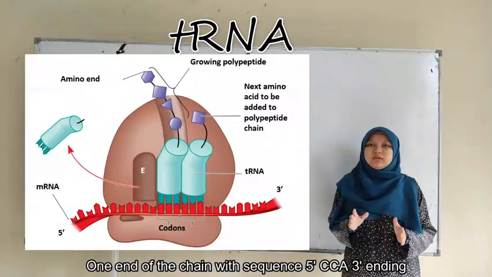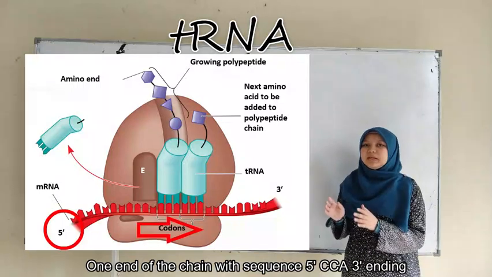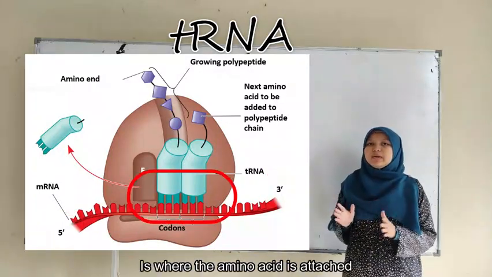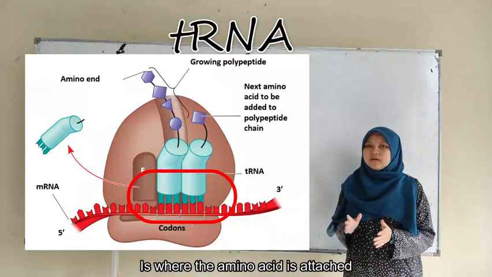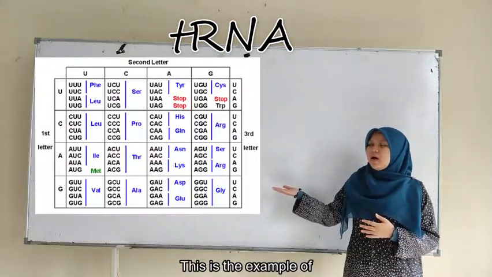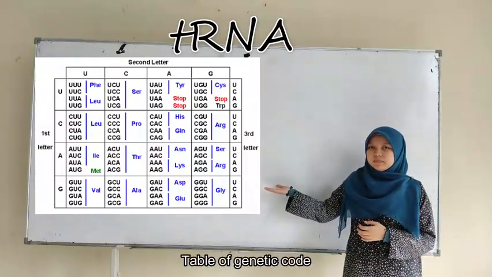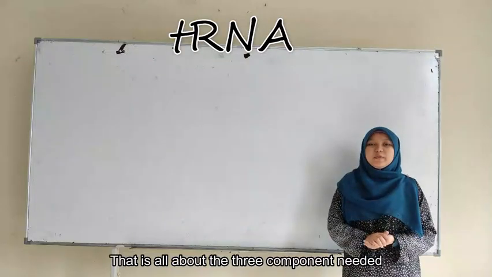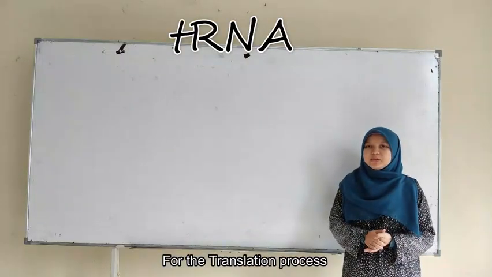One end of the chain with the base sequence 5' CCA 3' ending is where the amino acid is attached. So this is an example of the genetic code. That's all about the three components needed for the translation process.